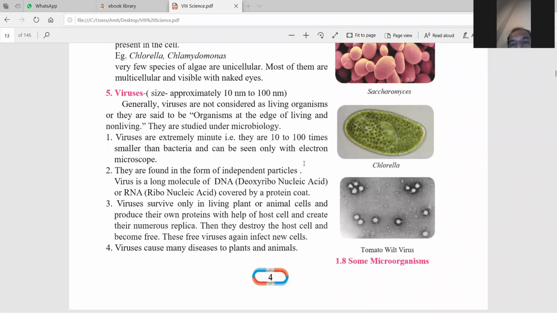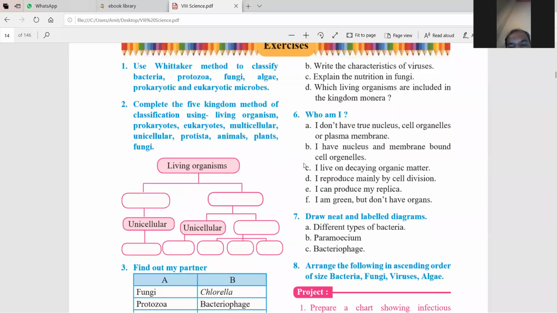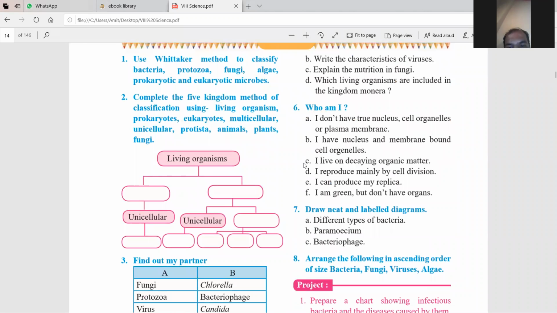Now, all of you, we finish the lesson. All of you have homework. What is the homework? You have to solve the whole exercise of this lesson. All of you understand?